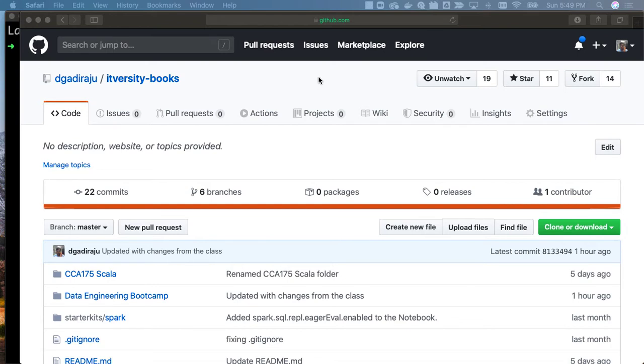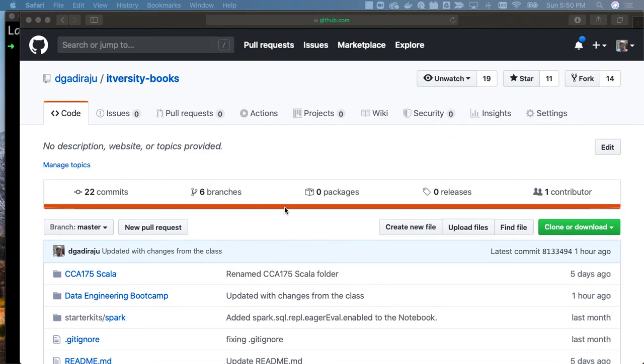That being said, my GitHub account is dgadraju. As part of that, there is a repository called itversity-books. You can clone this repository and get this content. You can leverage this content to practice. You can also watch me so that you get notified whenever I upload new content, or you can fork and start improvising on the content, and you can even place a merge request. If it makes sense, I will accept that merge request.